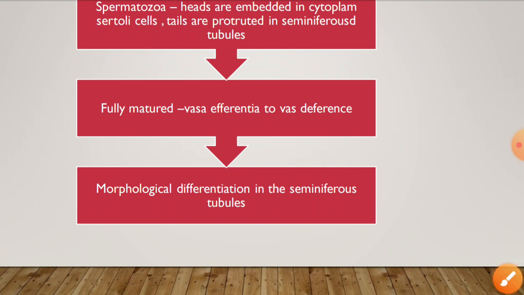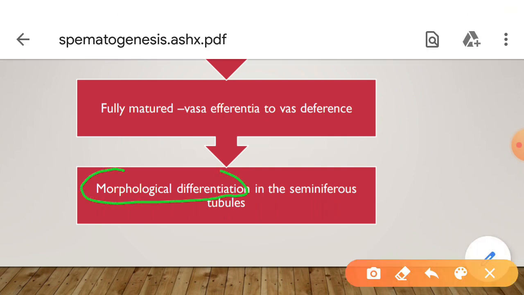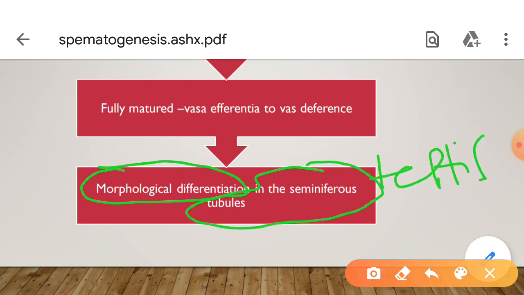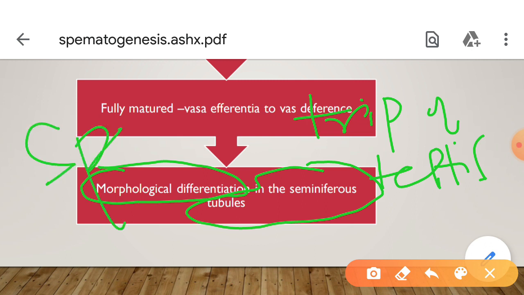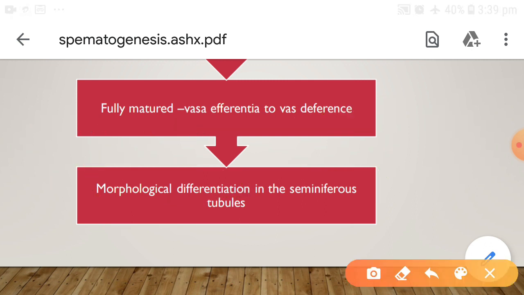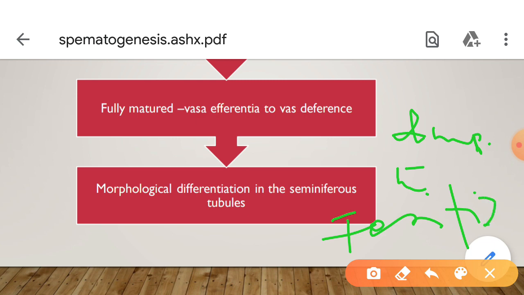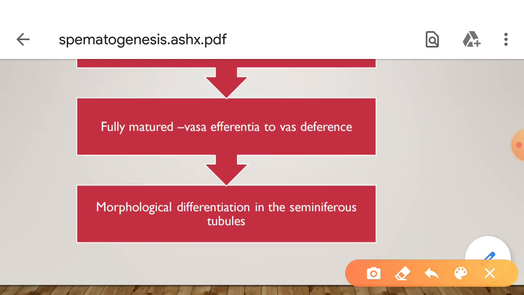The sperms undergo several morphological differentiations in the seminiferous tubules of the testis. During the morphological differentiation, they attain the typical structure of a sperm, but this sperm does not possess the ability to fertilize the egg. They attain the ability to fertilize the egg by a process called physiological ripening. That's all about spermatogenesis.